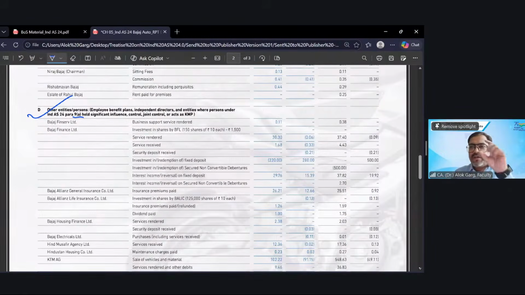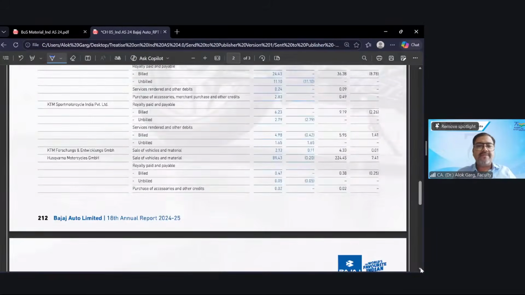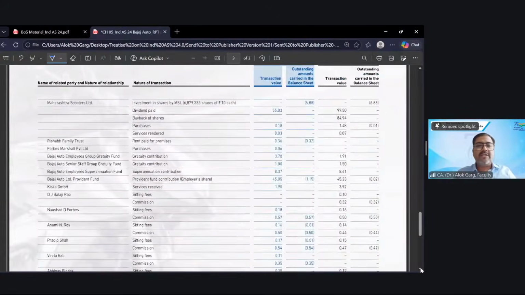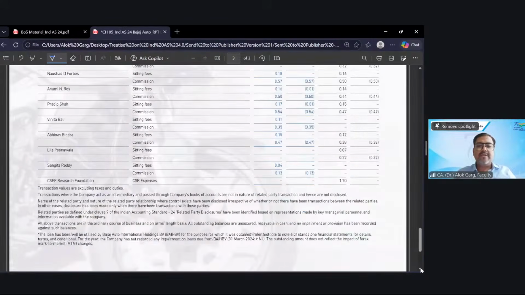I have given you three buckets in the person: a person who is having control, joint control, significant influence or acts as a KMP, and their relatives. So a lot of companies came here. You can see this running disclosure. So many companies are there. So many names are there. Right? Clear?